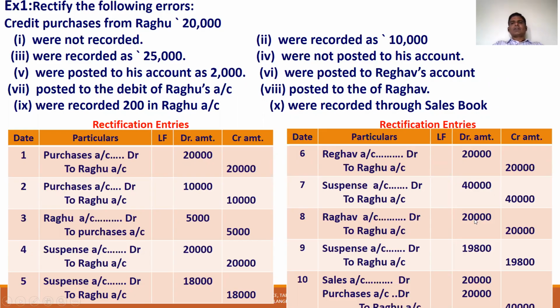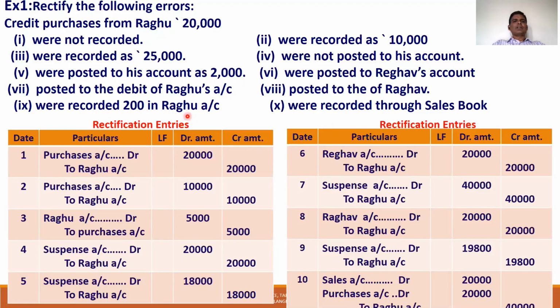So you debit Raghav account. Then actual Raghu account is to be credited with 20,000. So 20,000, 20,000. Wrong credit in Raghav account debited, error is rectified. The actual amount Raghav account is greater is 20,000. So Raghav account to Raghu account 20,000, being error rectified.